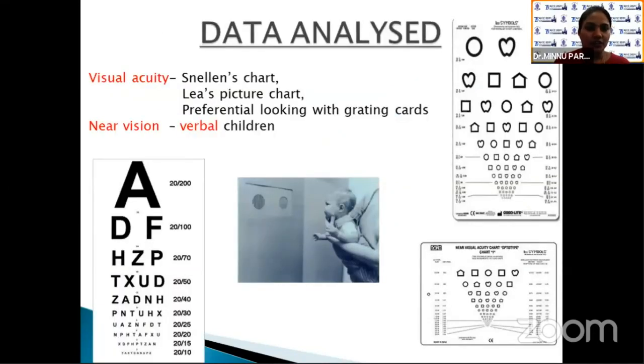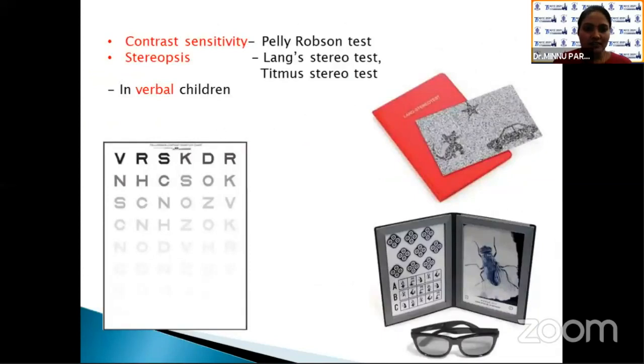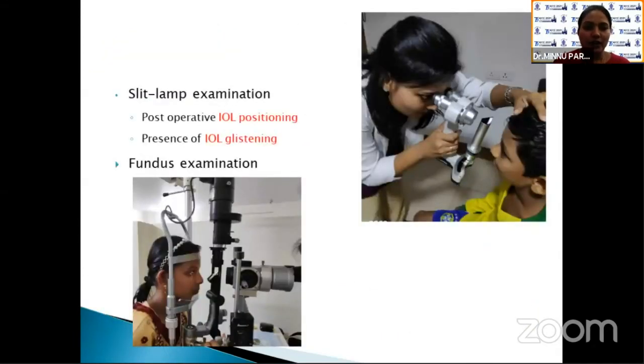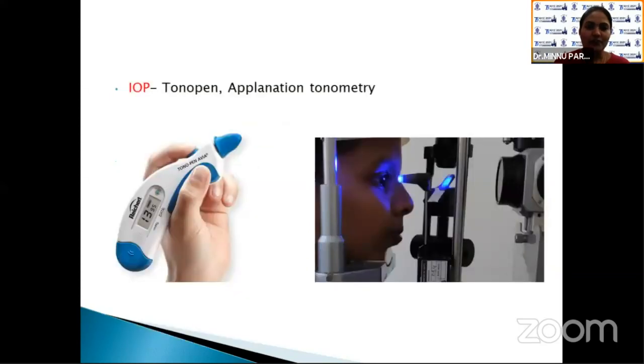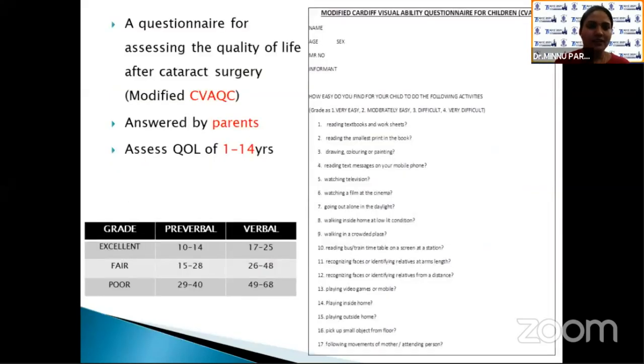Data analyzed were visual acuity, near vision, contrast sensitivity, and stereopsis, which was done only in verbal children, slit lamp examination for IOL positioning and IOL glistening, fundus examination, and IOP. A questionnaire to assess the quality of life after cataract surgery was prepared based on the modified Cardiff visual ability questionnaire. It was answered by parents, and it could assess the quality of life of even a 1-year-old child.